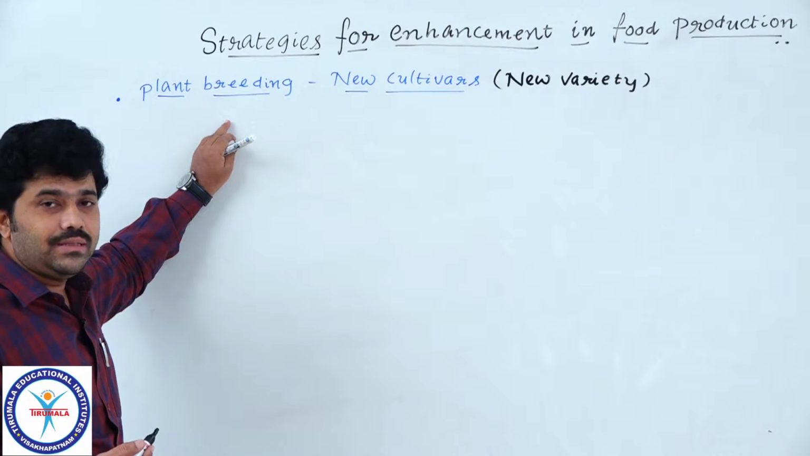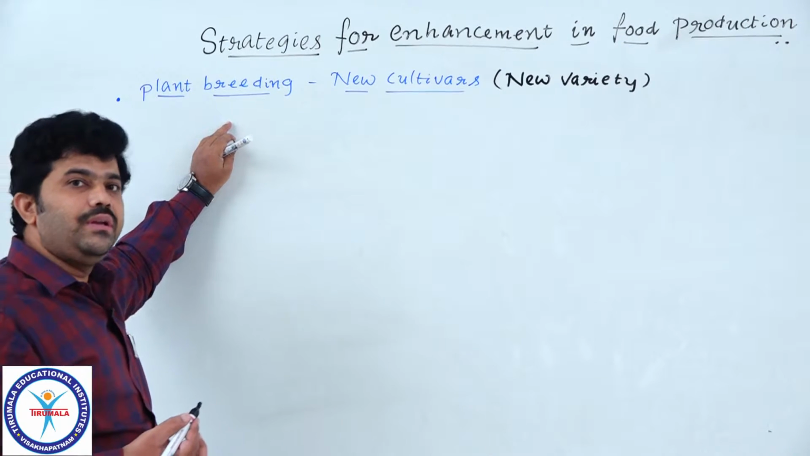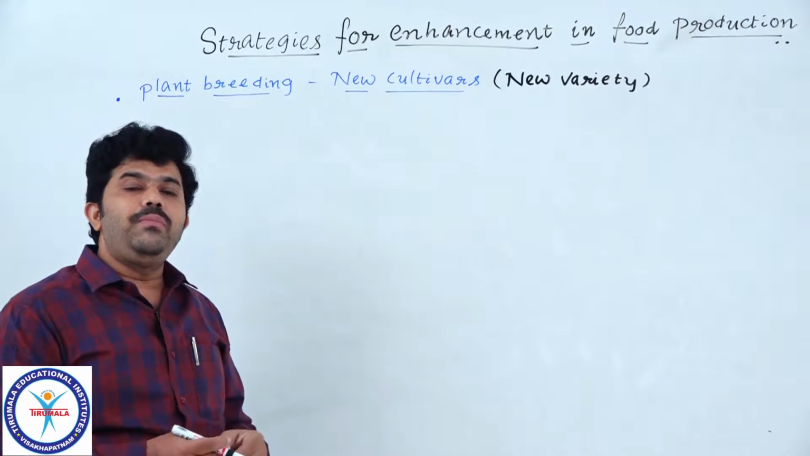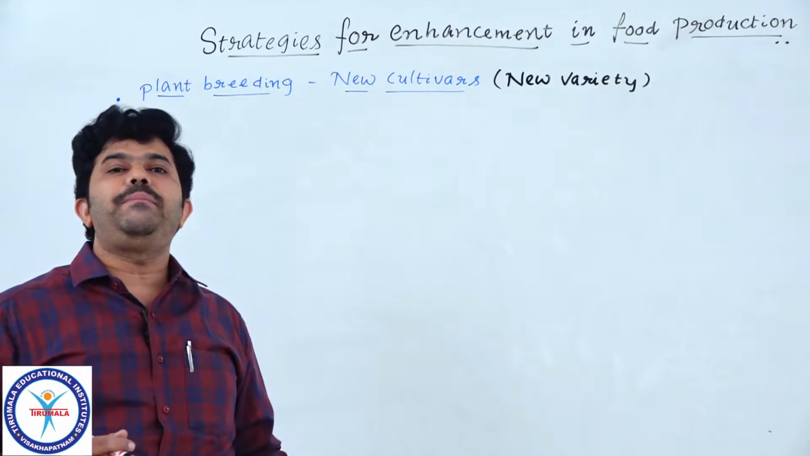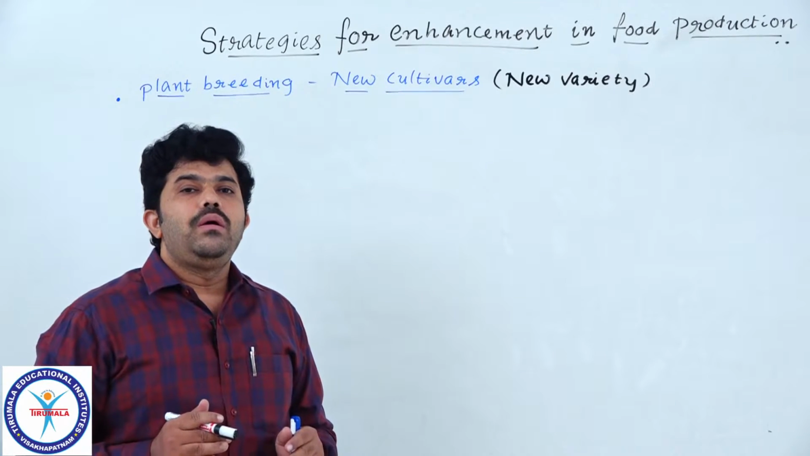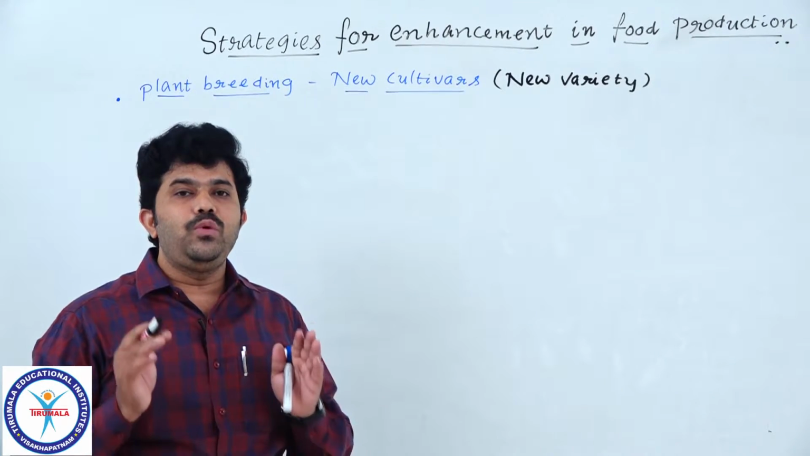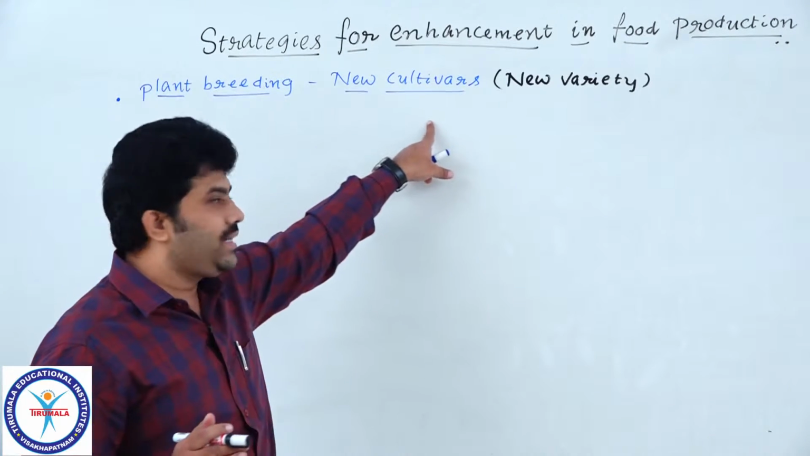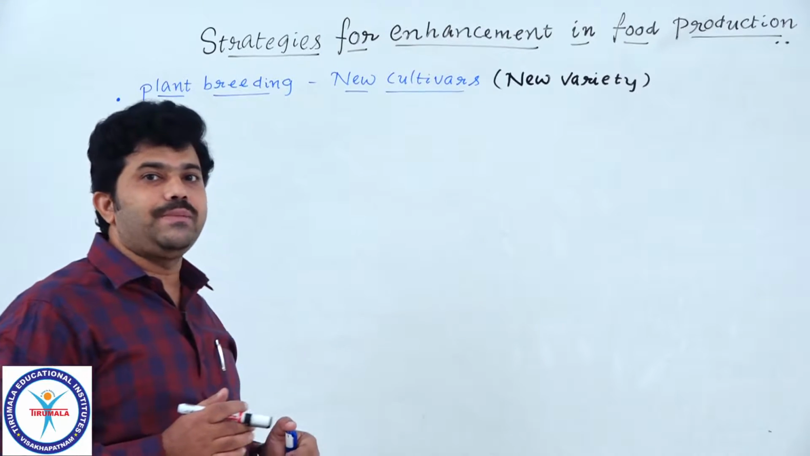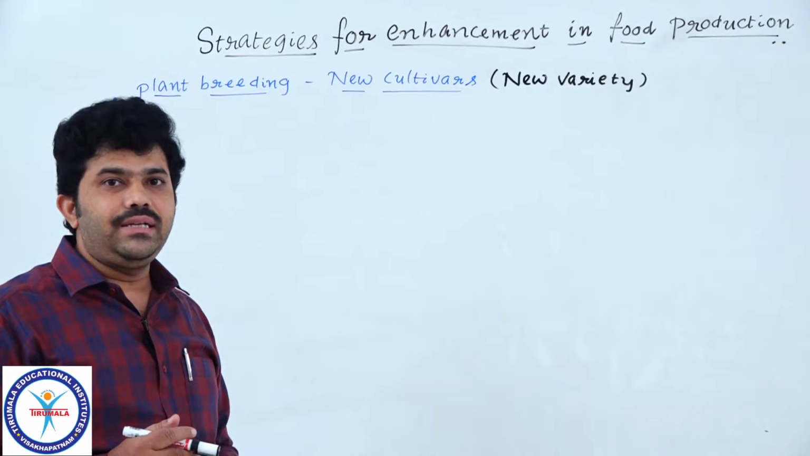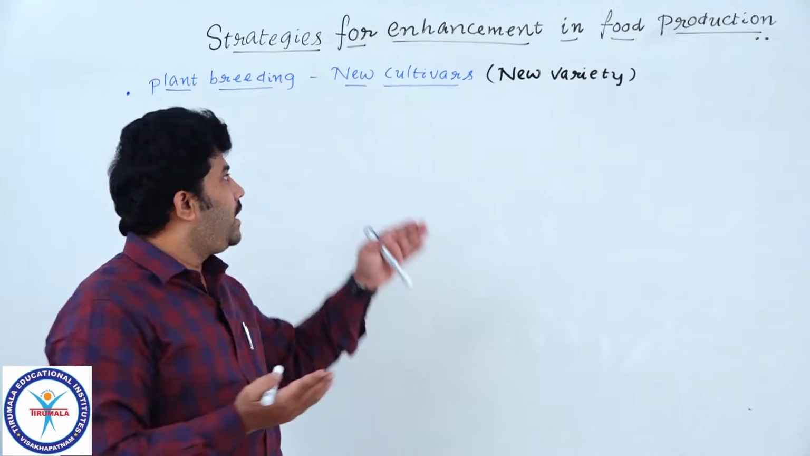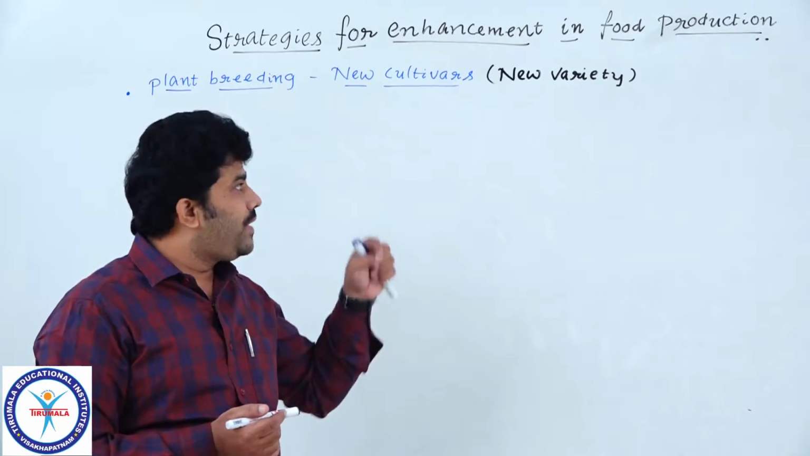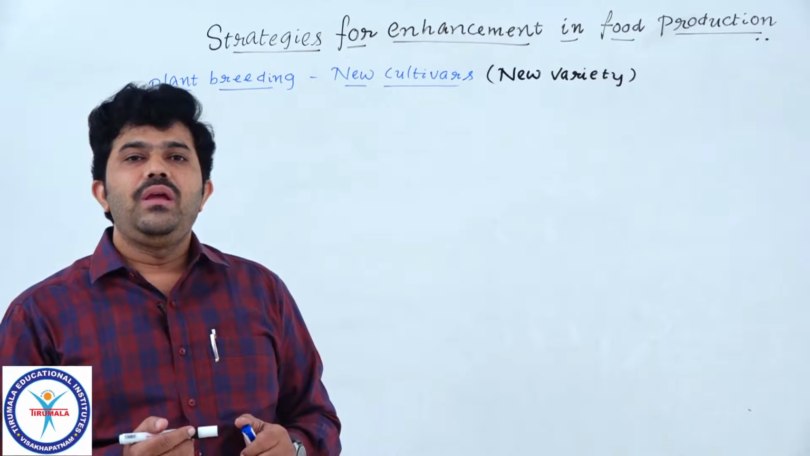We follow several types of steps, nearly 5 steps sequentially. Whatever the government organizations or commercial companies who are going to produce a new variety of plants, what we call new cultivars, they have to follow 5 steps. We already discussed, right?